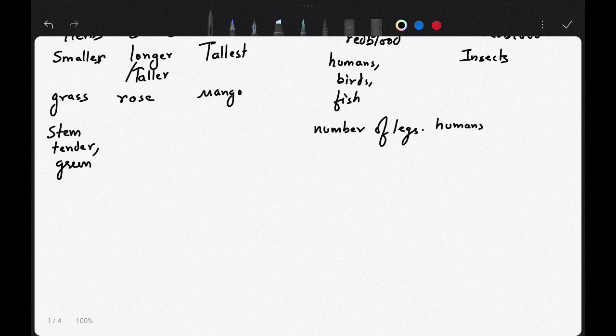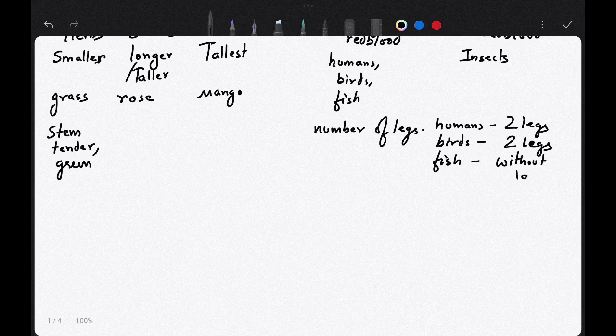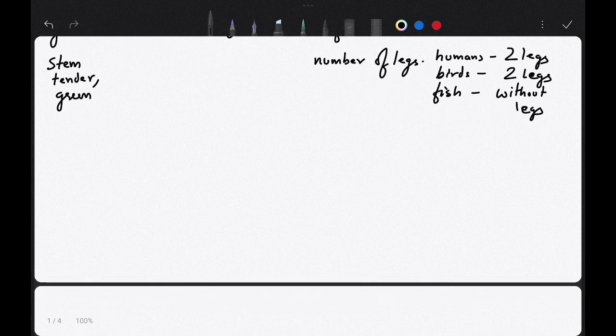Humans have 2 legs. Birds, he classified as having 2 legs. If you see fish, he classified them as having no legs, that is without legs. Understood up to here?